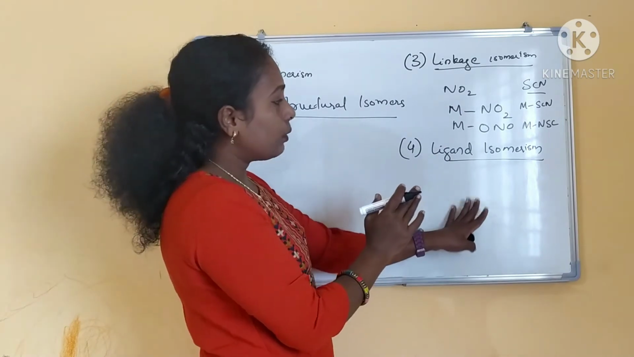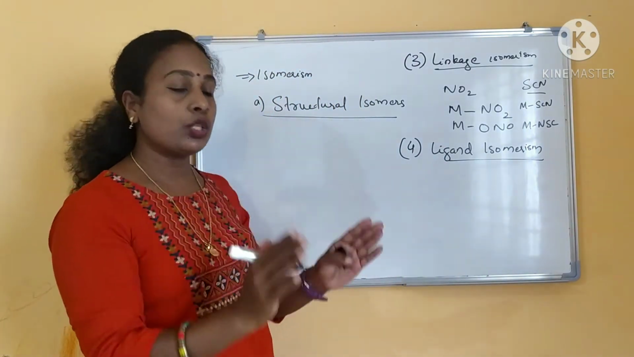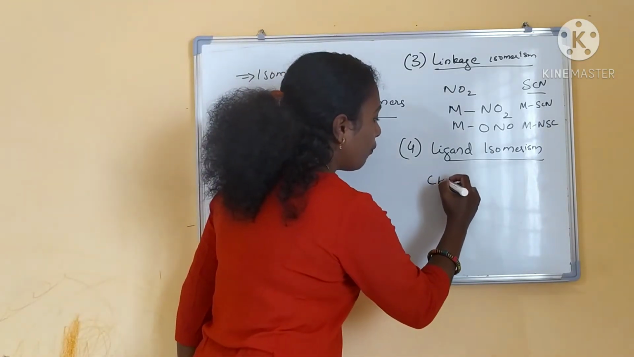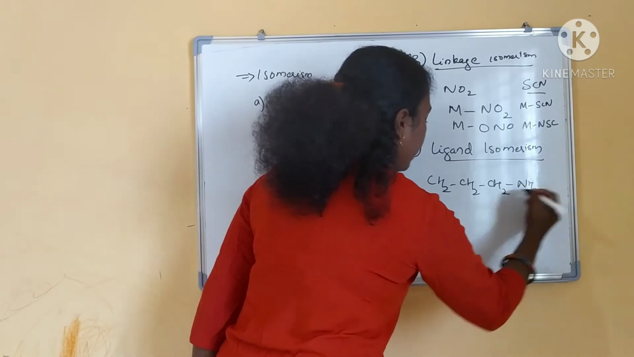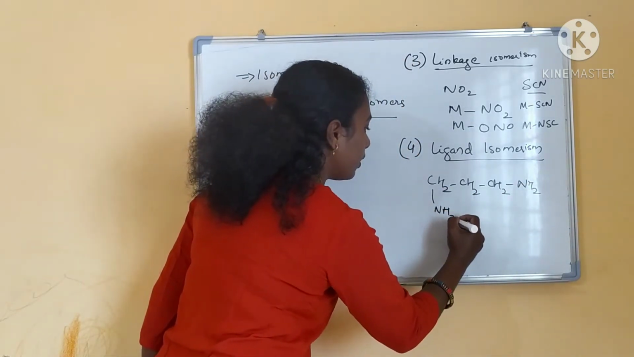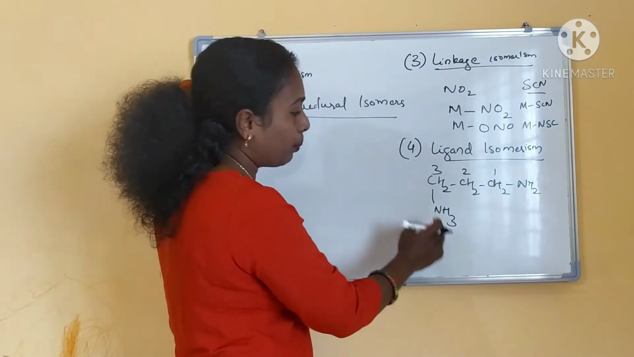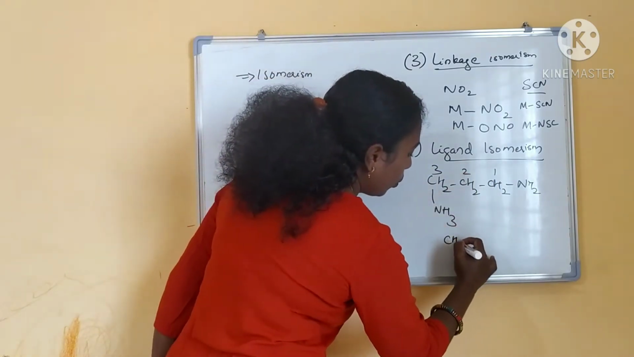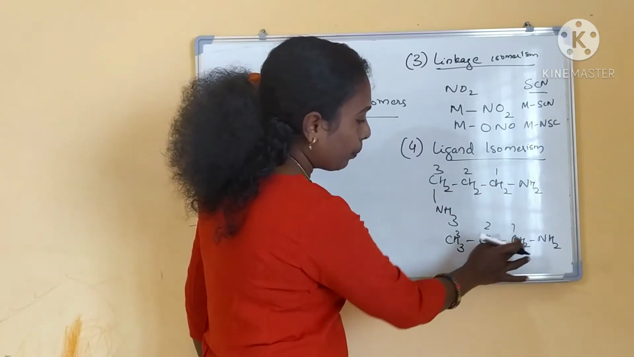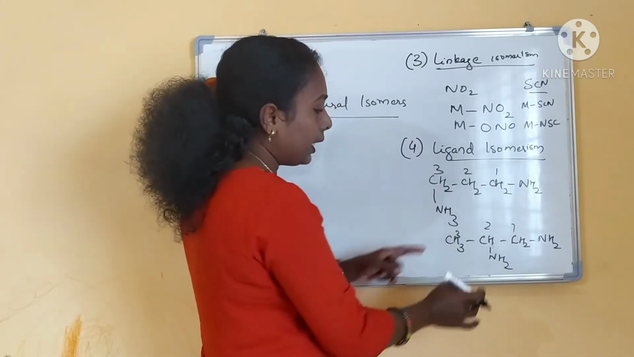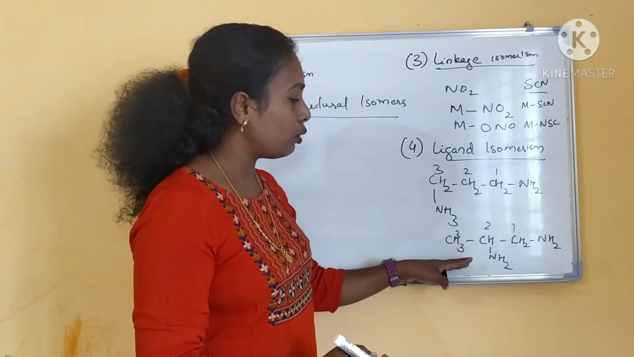What is ligand isomerism? Some ligands themselves can act as isomers. If you are seeing diaminopropane, here it will be diaminopropane in 1, 2, 3. This is 1,3 diaminopropane. The same way it can coordinate, so 1,3 diaminopropane and 1,2 diaminopropane, in this both, the ligands themselves can act as isomers, okay.